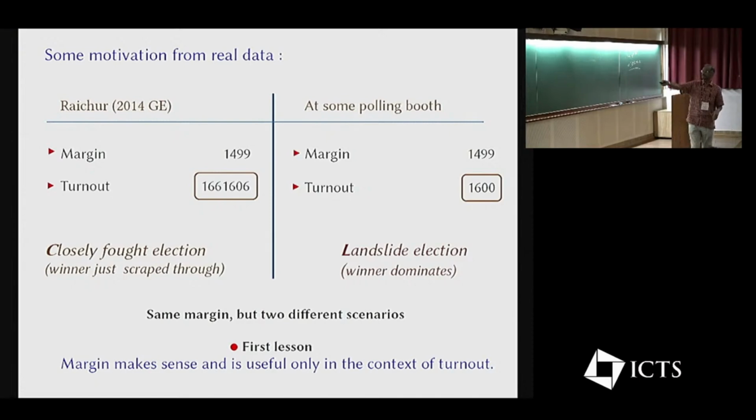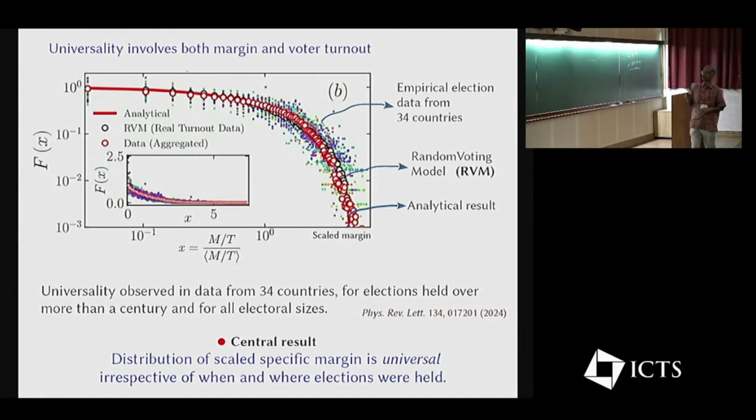On the other hand, here it's a landslide, because of a total possible 1,600 votes, almost 1,500 votes went to one candidate. So here is a case of the same margin but two completely different scenarios. This gives us the first lesson: margin actually makes sense only in the context of turnout. Margin alone does not tell the full story. Since time is short, let me put out the final result, the take-home message, and then explain the rest.